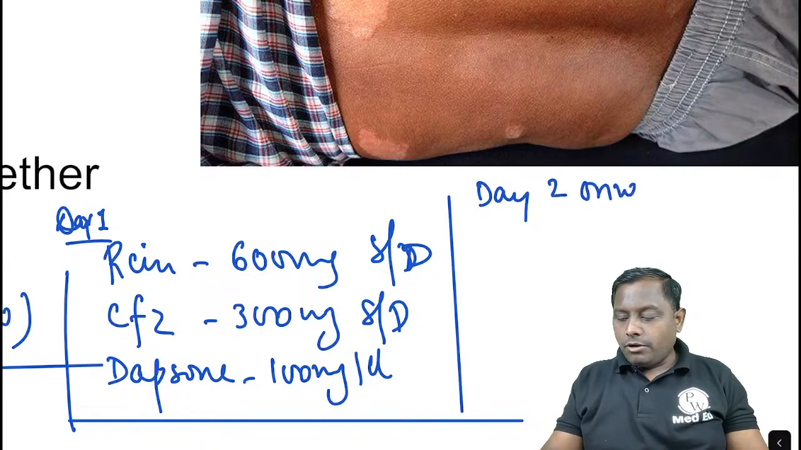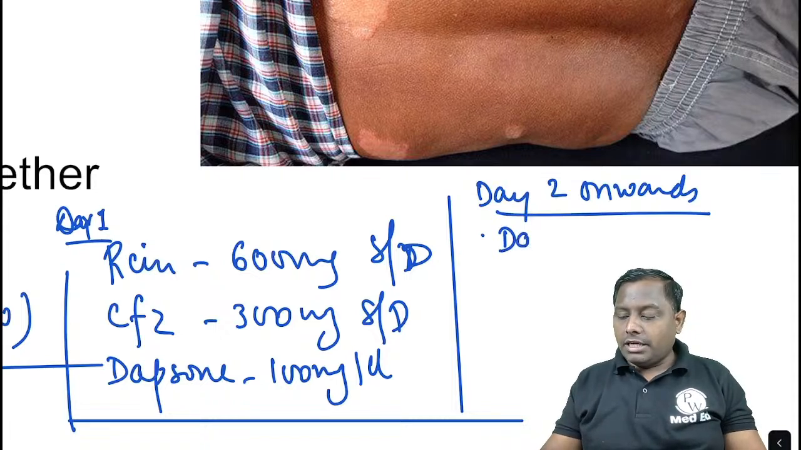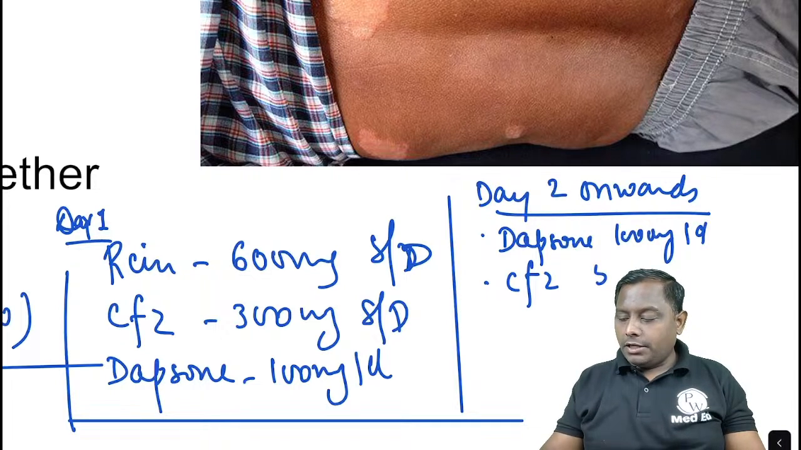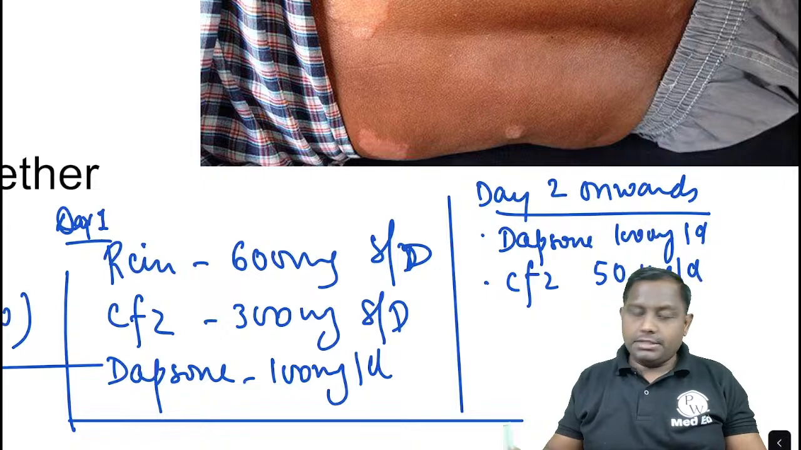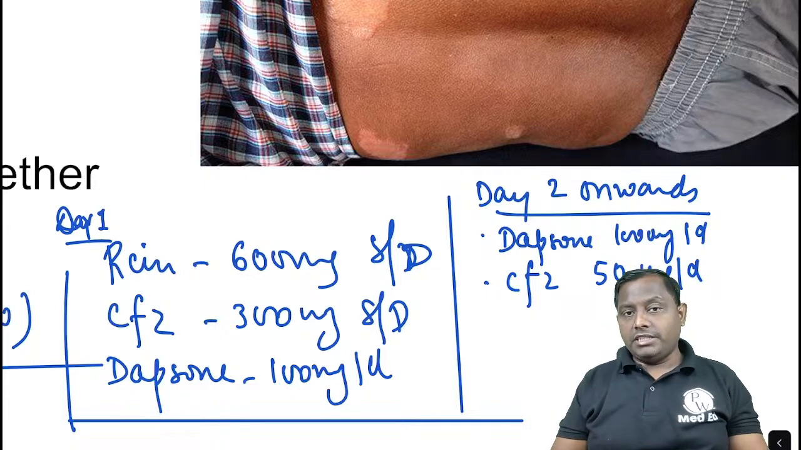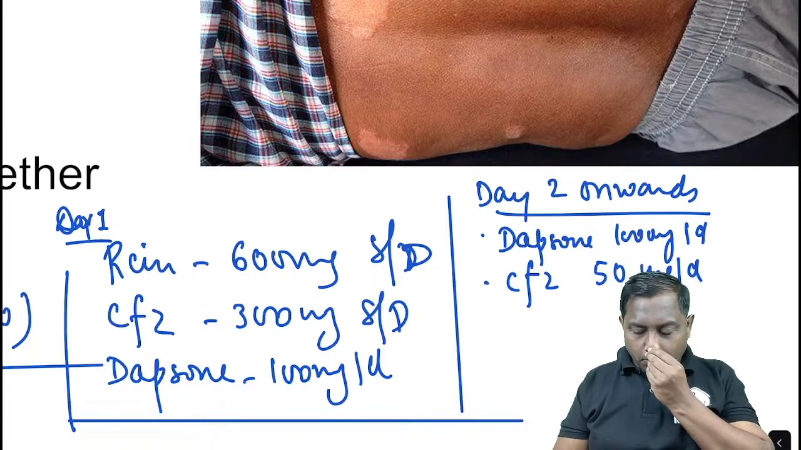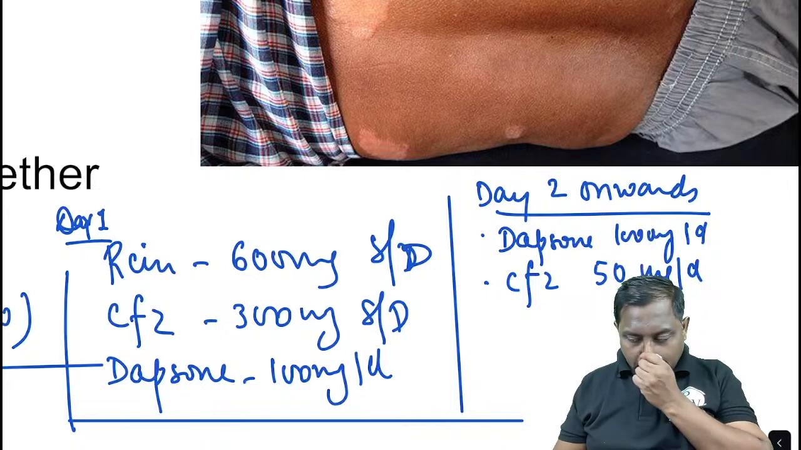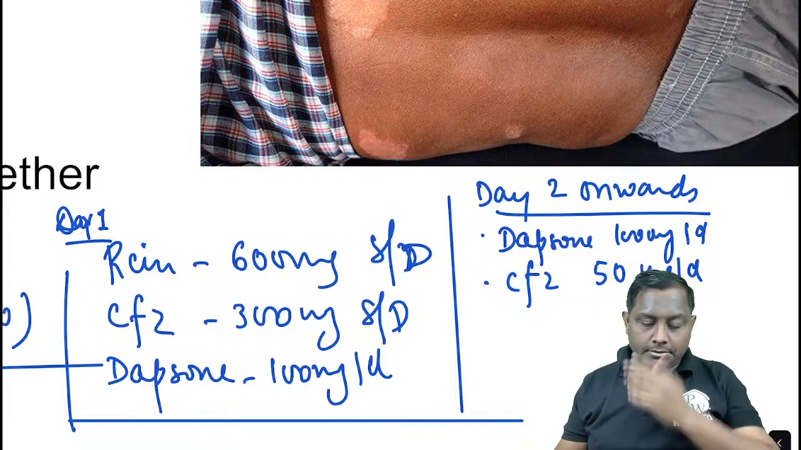The drug strip will be given to the patient, and from that strip the patient will continue dapsone 100 milligram per day, and clofazimine 50 milligram on a daily basis. The loading dose of clofazimine was given on day 1. After that you will continue only the maintenance dose of clofazimine, around 50 milligram daily.